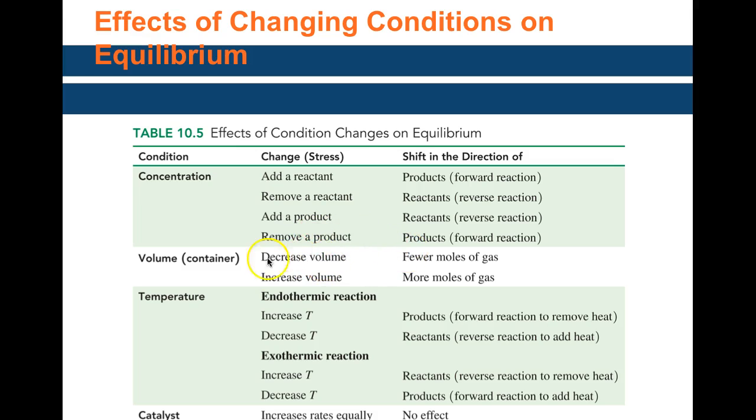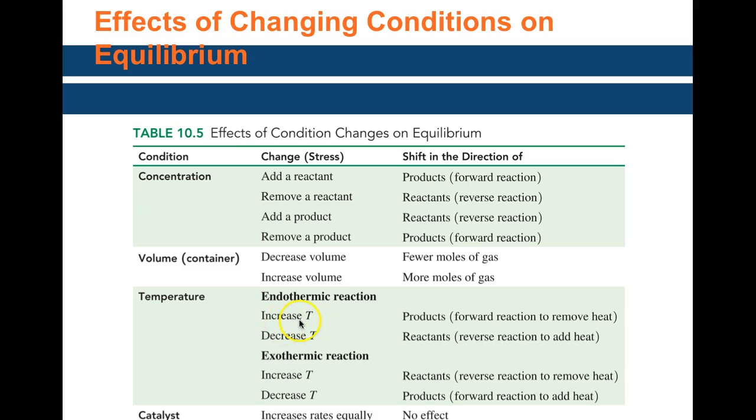Because these are all gas reactions, decreasing volume means increasing pressure, so it will go towards fewer moles. Increasing pressure, you want to diffuse it, fewer moles. Increasing volume decreases pressure, so it goes towards more moles.